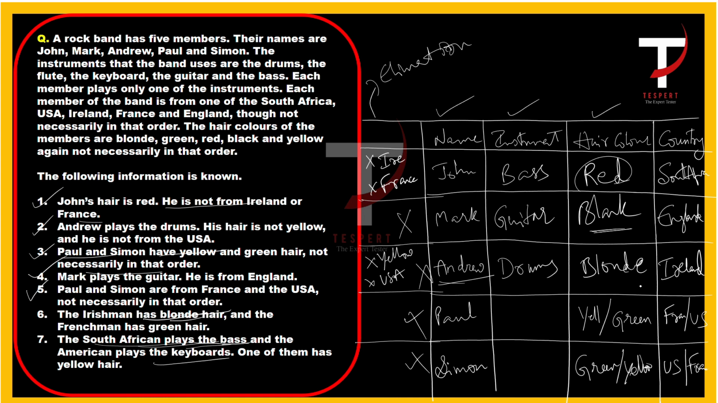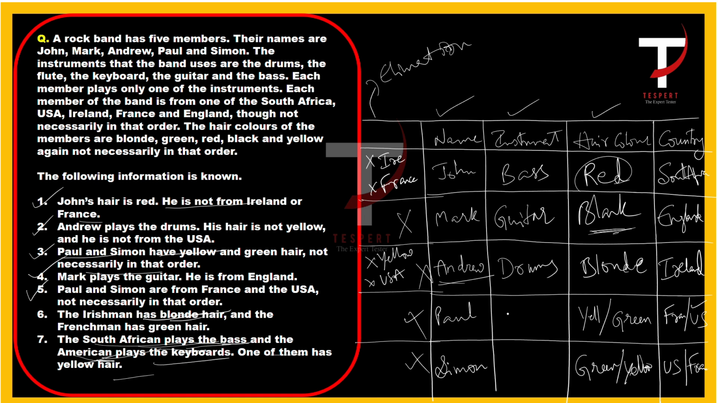And if we consider Mark, the only color left is black, so we filled that up. And Paul and Simon. Just consider statement number 7 again. We can say that the American plays keyboard, right? The American plays keyboard. But the American plays keyboard, so if Paul is an American, he must play a keyboard. If Simon is an American, he must play a keyboard. Hence, we have two possible cases: one case is Paul is an American, and the second case is Simon is an American.